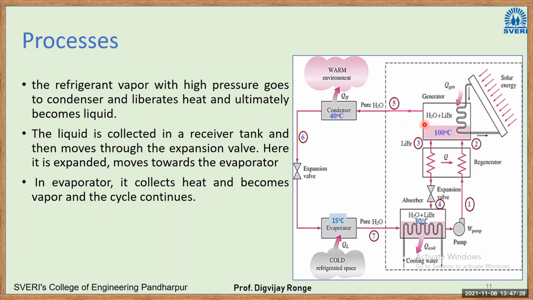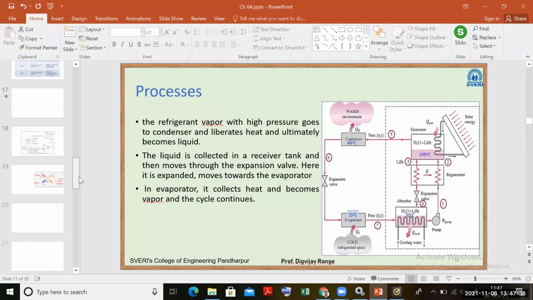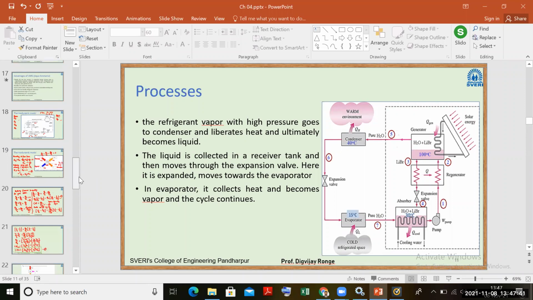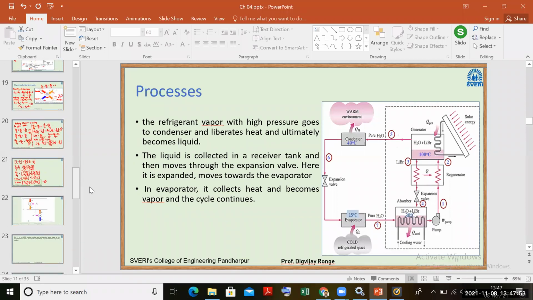Okay. So quickly, I will go back to slide number 1, and we'll take a revision of whatever we have learned today. This is about a VRS system, right? Next lecture, we'll see the comparison between VRS and VCRS. Then there is a derivation for the COP of a VRS system. Then we'll see some numericals. Then we'll see some practical VRS systems like Electrolux or lithium bromide systems.